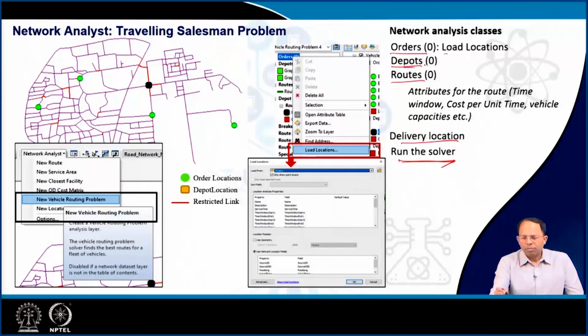Now, for the depot, the delivery locations, and the order points, meaning the community bins, we have to load the locations of each of these order points. As you can see, this is the start point, and these are the order points, right. There are also some restricted links given in red color, which means we cannot travel through these links. Based on this we first create these load locations. For each load location, time windows and the time taken could be given, and all these different properties, such as node impedances, could be added for those nodes, right.